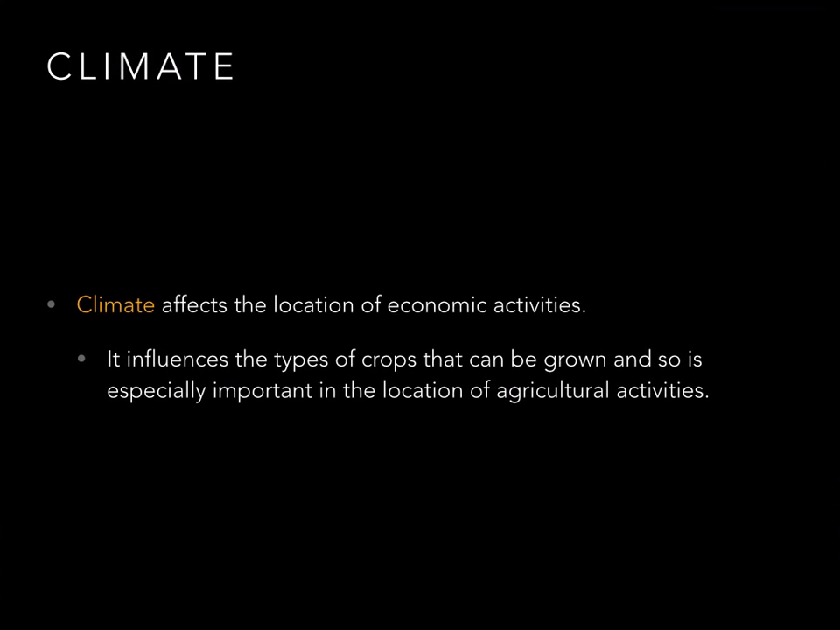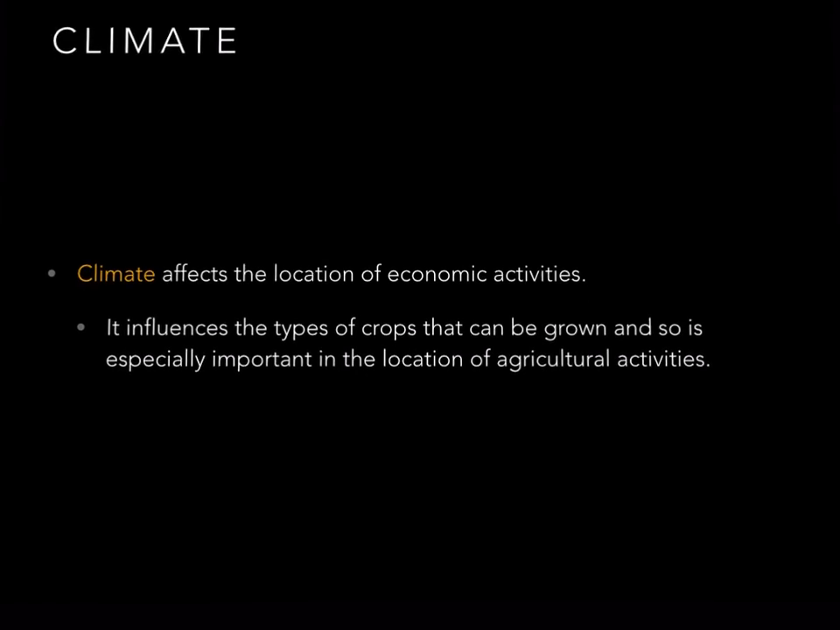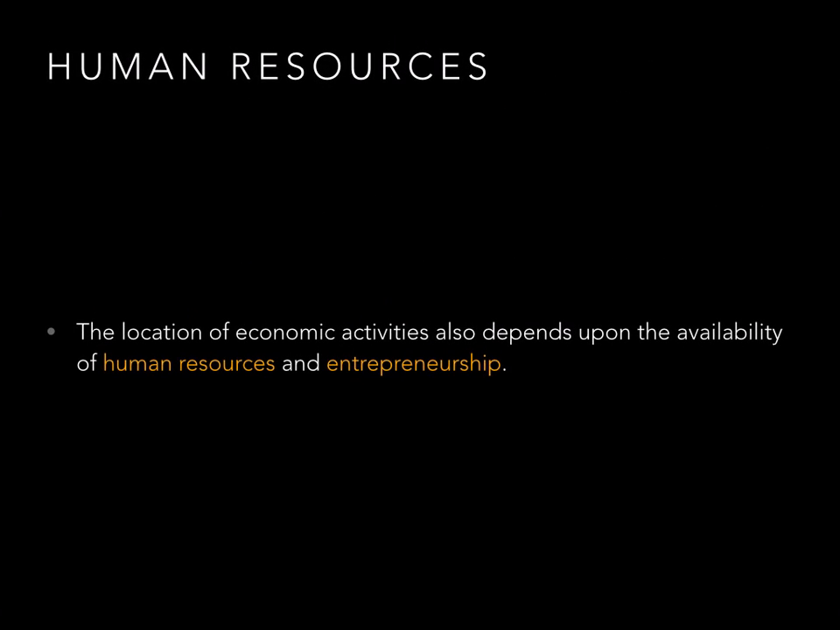Climate. Climate affects the location of economic activities. It influences the type of crops that can be grown, and so is especially important in relationship to where agricultural activities are located. So you don't grow sugar cane in Canada because it's too cold. You grow sugar cane in Brazil where it's warmer. Human resources. The location of economic activities also depends upon the availability of human resources and entrepreneurship.